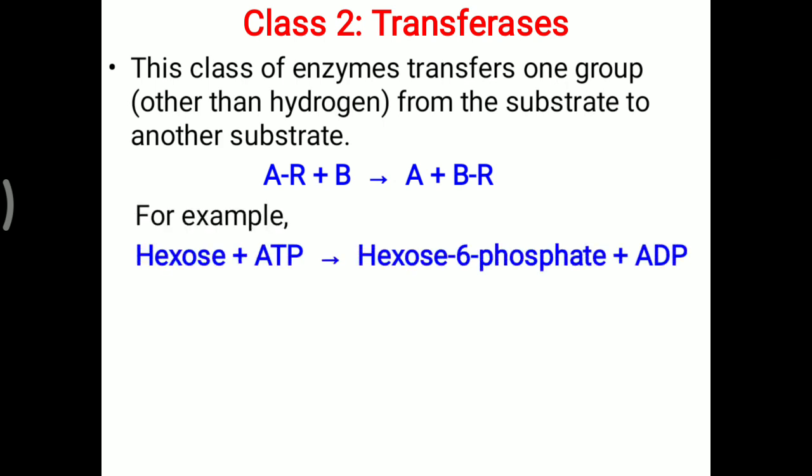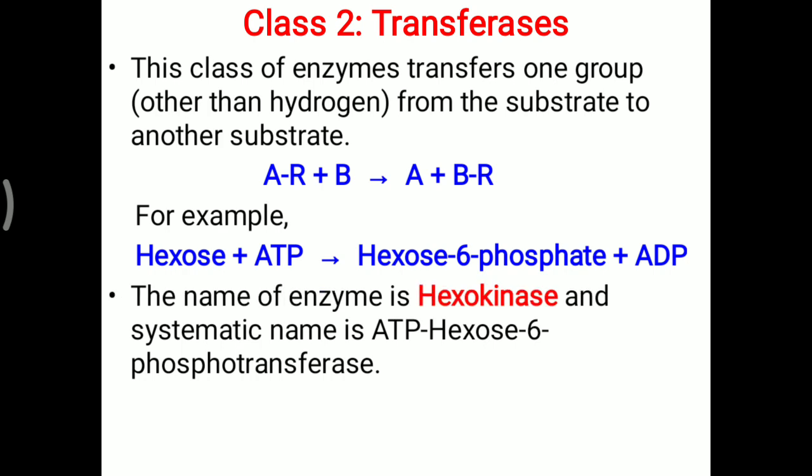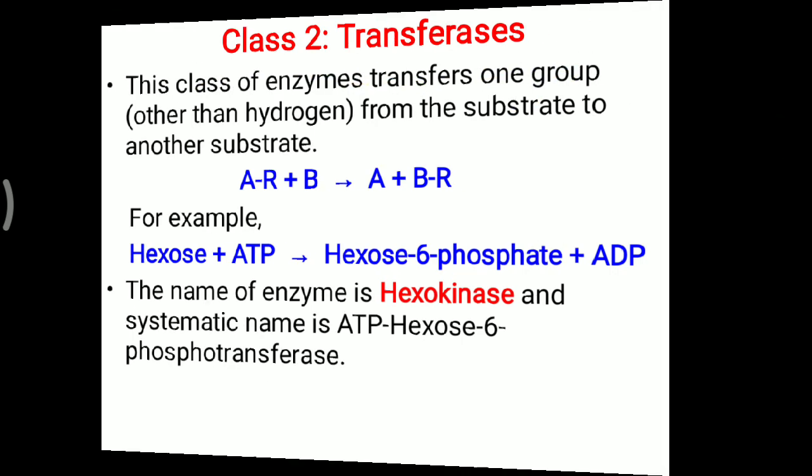Simply remember hexose plus ATP. Here ATP donates phosphate to the hexose, converting it into hexose 6 phosphate plus ADP. The enzyme is hexokinase, and the systematic name is ATP hexose 6 phosphotransferase. So that belongs to class 2, the transferases.